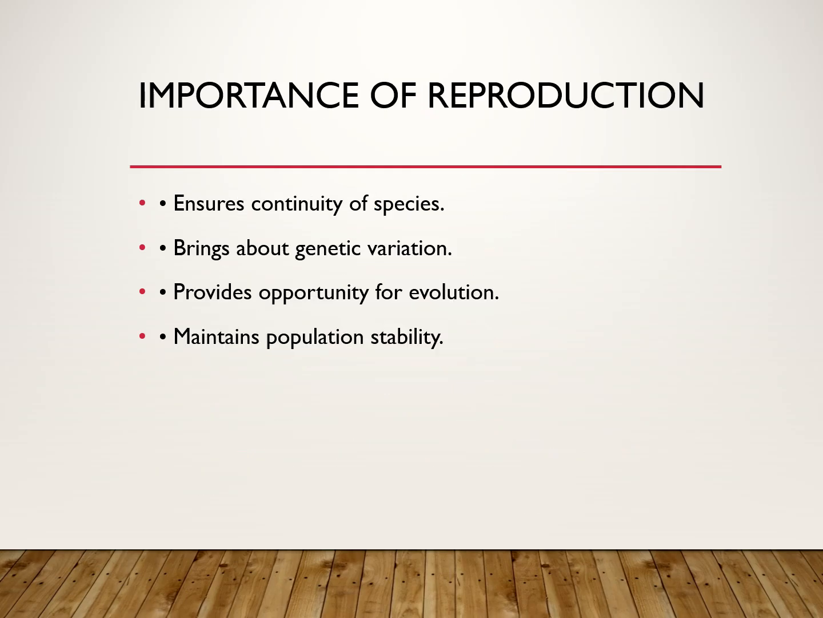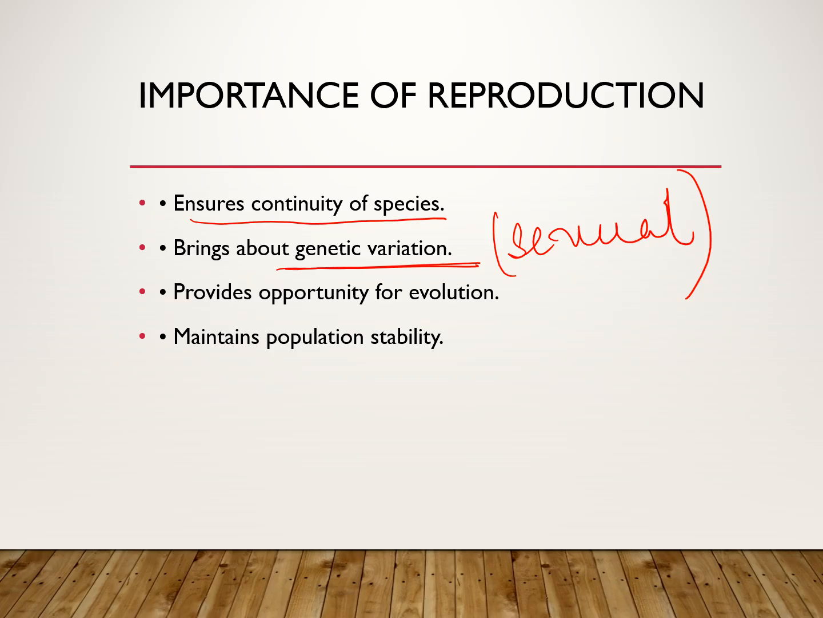Now, what is the importance of reproduction? It ensures the continuity of species. All the species should continue, whether humans, animals, or plants, they should continue their races. It brings about genetic variation, because in sexual reproduction, as the male and female gametes unite, there is genetic variation, which provides opportunity for evolution of the species, and it maintains the population stability as well. So these are the main importances of reproduction.